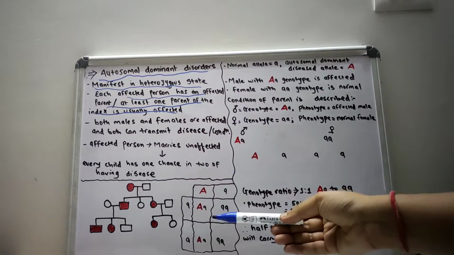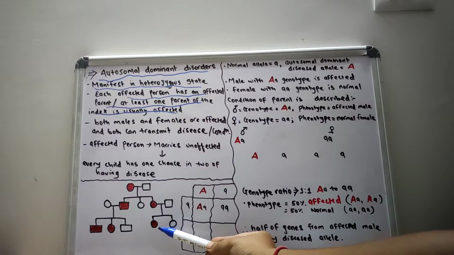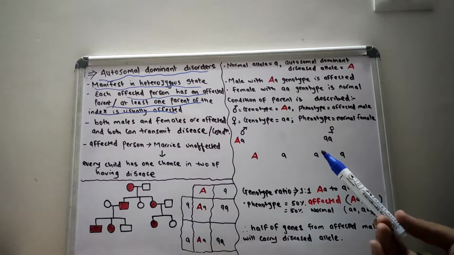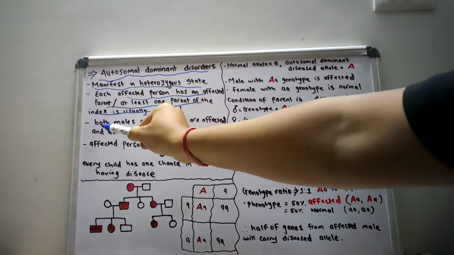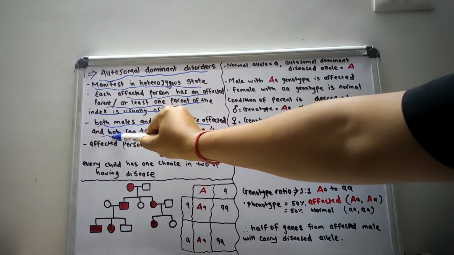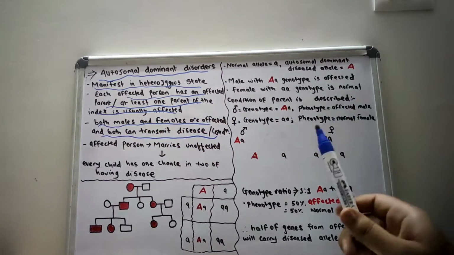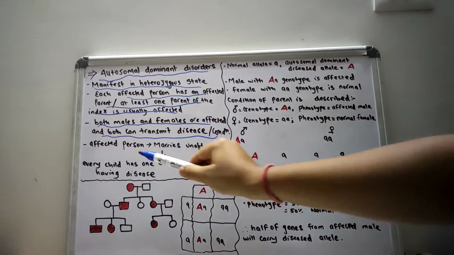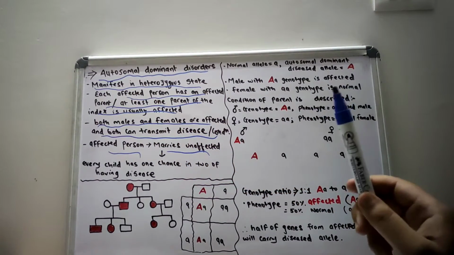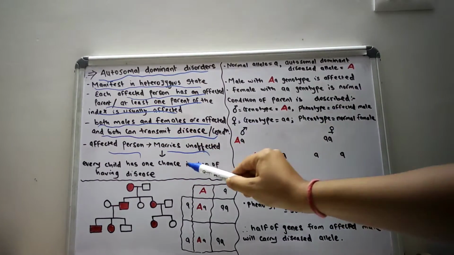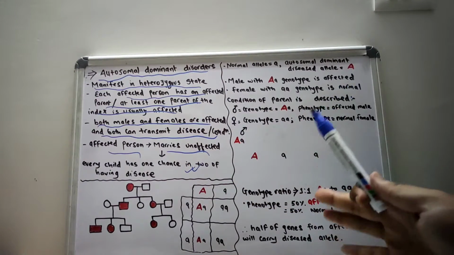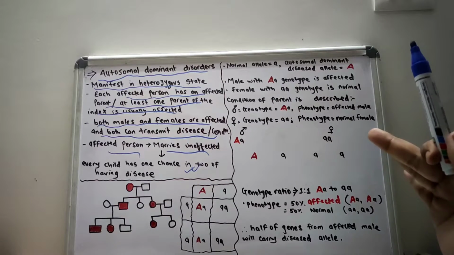You can see in this pedigree chart that the affected child usually has an affected parent. Both males and females are affected, and both can transmit the disease. If an affected person marries an unaffected person, every child has one chance in two of having the disease. That means there is a 50% chance of transferring the disease in autosomal dominant disorder.